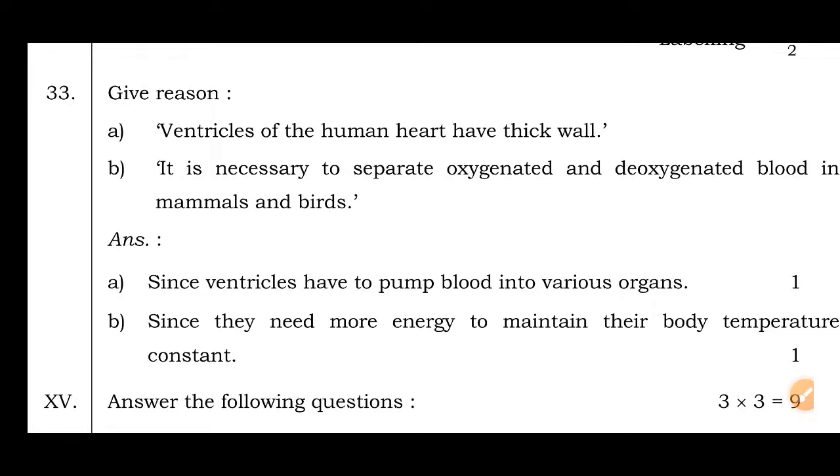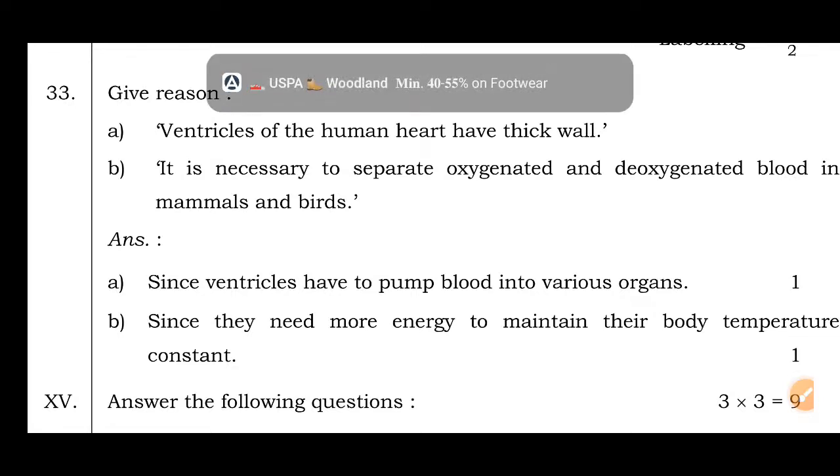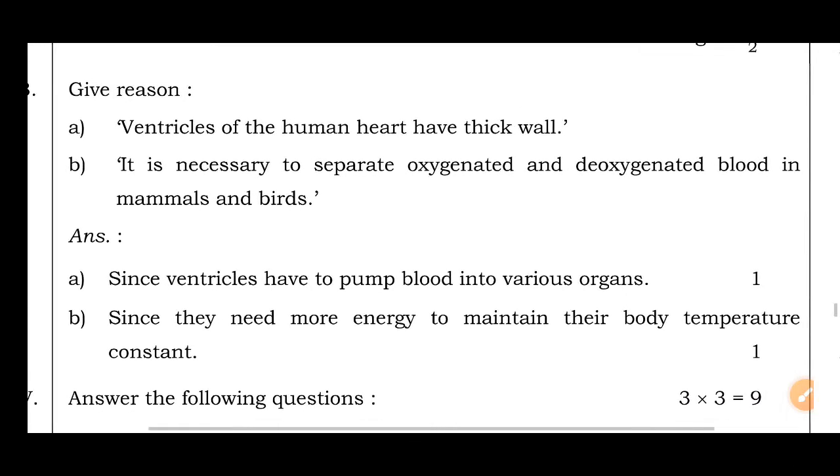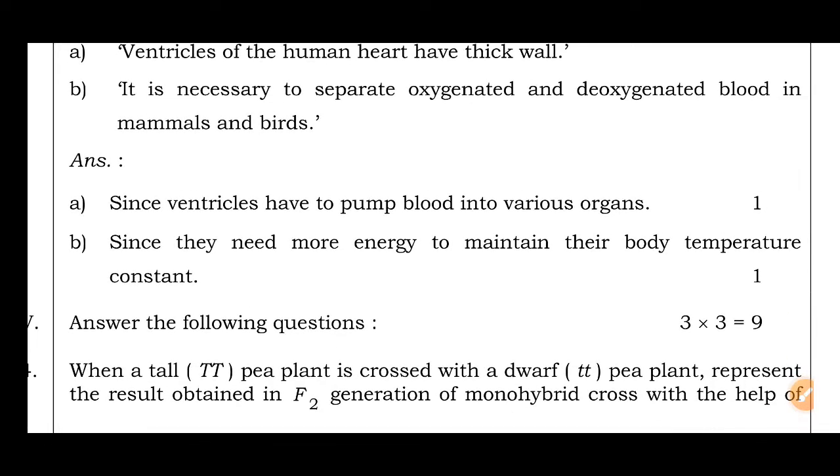Give reason. Ventricles of the human heart have a thick wall, since ventricles have to pump blood into various organs. It is necessary to separate oxygenated and deoxygenated blood in mammals and birds, since they need more energy to maintain their body temperature constant.